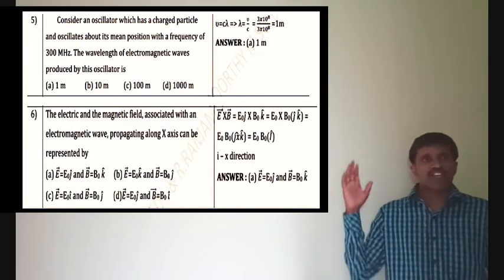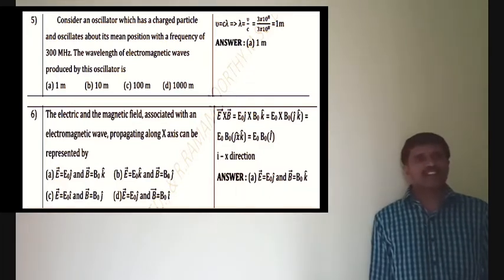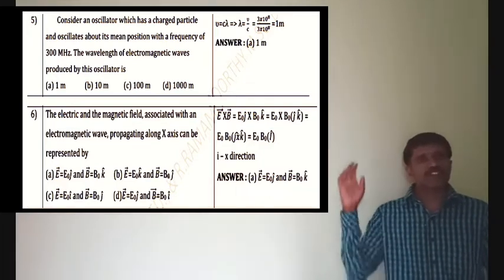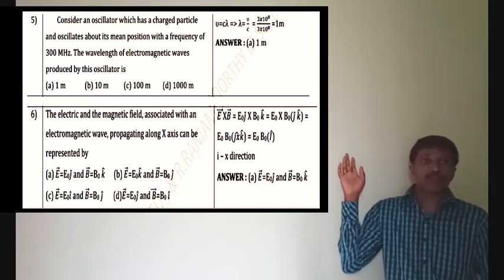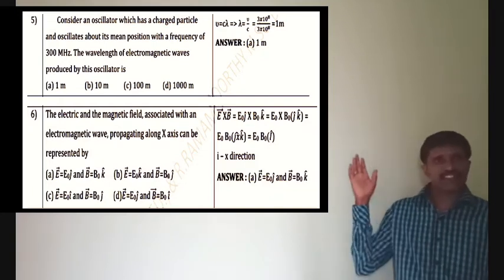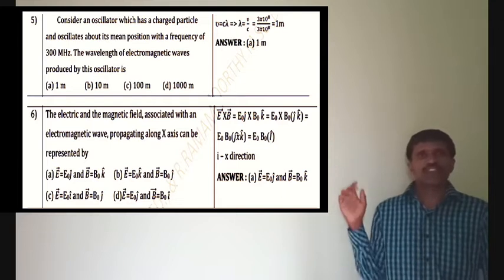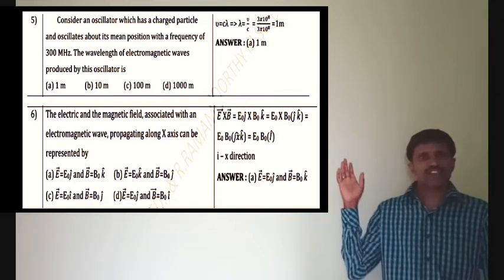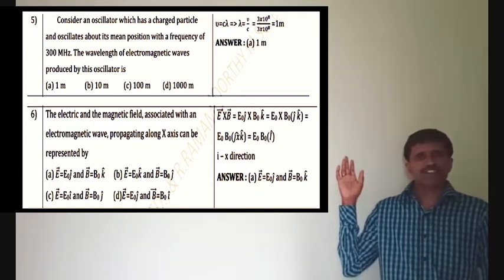Fifth one mark question. Consider an oscillator which has a charged particle and oscillates about its mean position with a frequency of 300 MHz. The wavelength of electromagnetic waves produced by this oscillator is dash. Velocity of light is equal to frequency into wavelength. From that equation, lambda is equal to velocity of light by frequency. So 3 into 10 to the power 8 by 3 into 10 to the power 8 gives 1 meter. Answer for the fifth one mark is 1 meter.